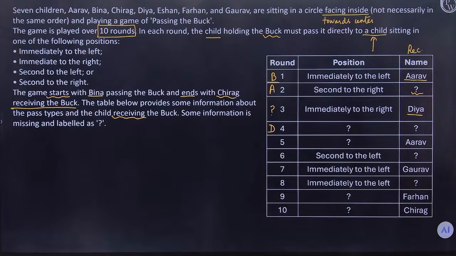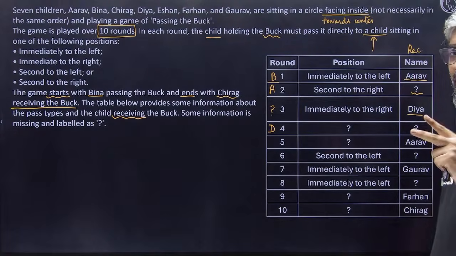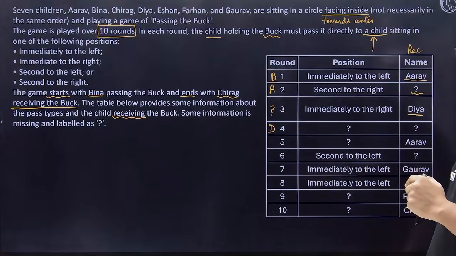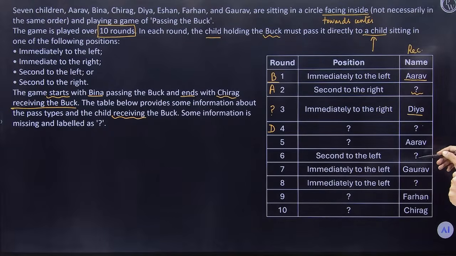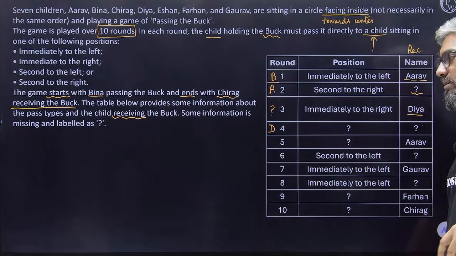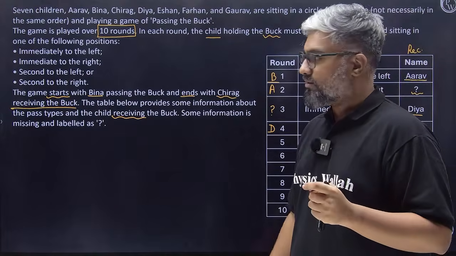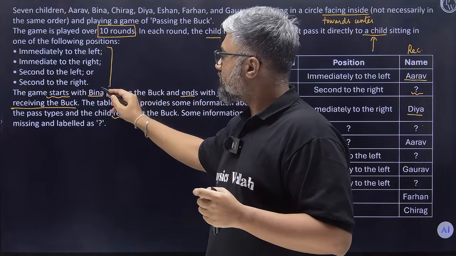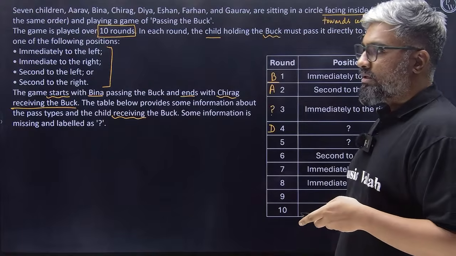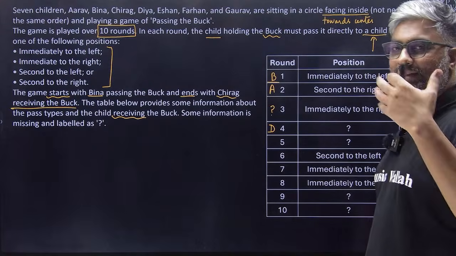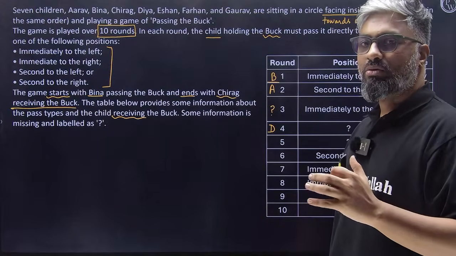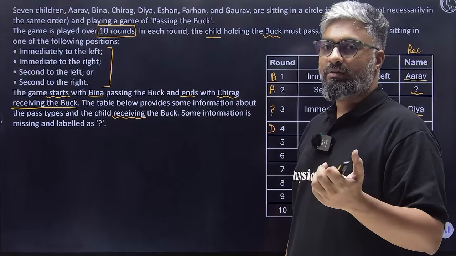All right. Now there are a lot of missing pieces here. 1, 2, 3, 4. So 4 receivers are missing. 1, 2, 3, 4. 4 moves are missing. The moves are one of these. Okay. Now, before we go on making the circular arrangement and starting to play the game or whatever, it's always best that we have a look at the questions.